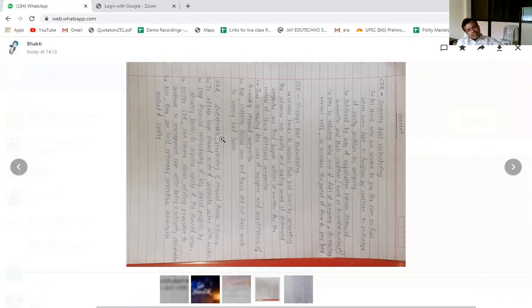Then comes S4A, that is sustainable. See, CDR has been done, SDR has also been done, but there was no output from these initiatives taken by the RBI, right? That is why the Reserve Bank of India went for sustainable restructuring, because repeatedly the RBI had to do CDR and SDR again and again. The major objective of CDR and SDR was to bring stressed companies back to profit and reduce their NPAs, but it has not happened. So RBI decided to go for the sustainable structuring of stressed assets scheme.